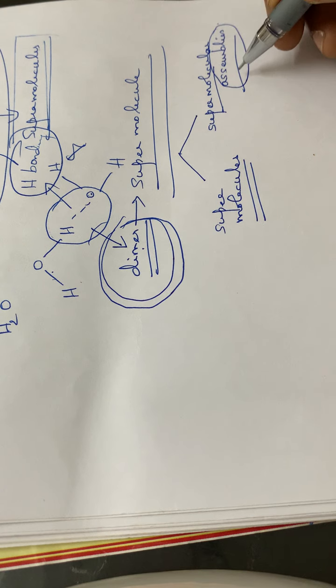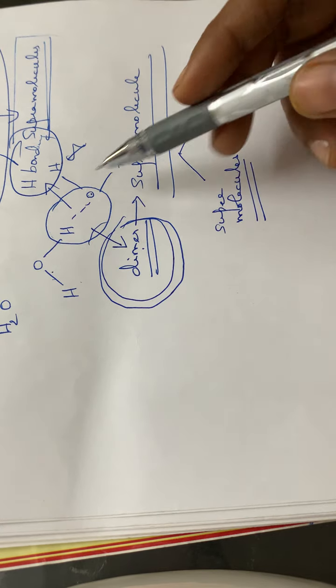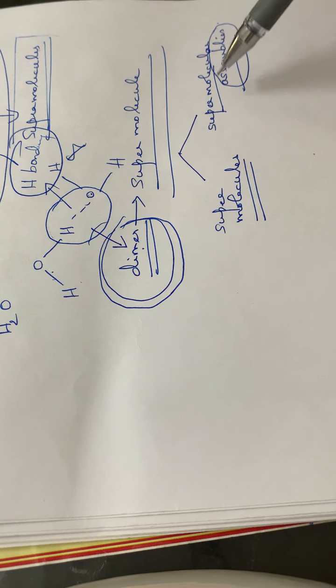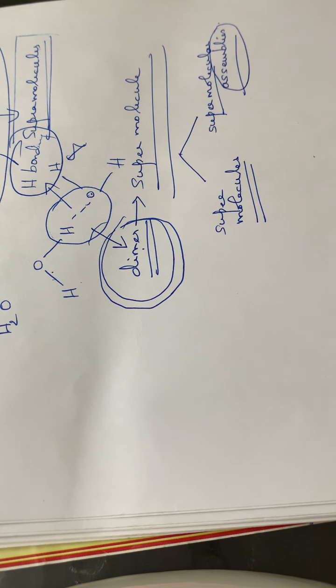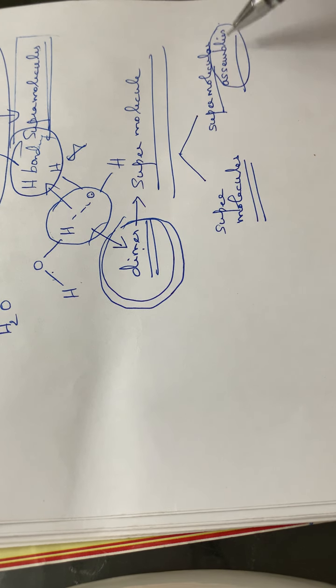Assemblies means a gathering of supermolecules. A supermolecule itself is an association between molecules, and supramolecular assemblies means a group of supermolecules. That is what we call supermolecular assemblies.